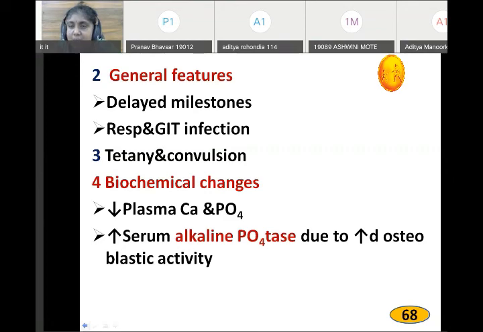Whenever there is hypocalcemia, the calcium level decreases. What signs will it show? How many signs have you seen so far? 3. Tetany. Second, Laryngeal Harrison sign. Then Chvostek sign: when you tap on the styloid process here, there is twitching. ECG changes. You are going too high, first say the normal ones. Okay. Tetany. Second,